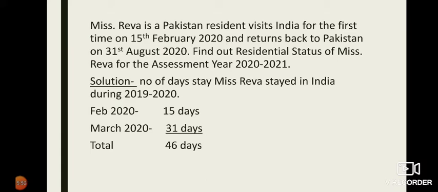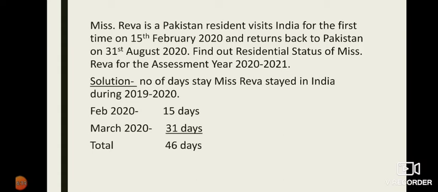From 1st April 2019, April month she was not there. April, May, June, July, August, September, October, November, December, January she was not there. First time she arrived in India in the month of February itself, 2020. So only for February, the days she was there in India, we calculate, plus March full month she was there, that we calculate.